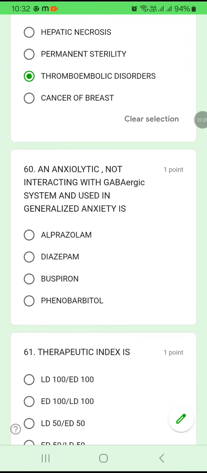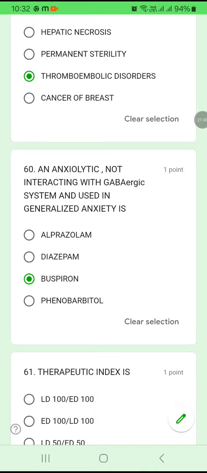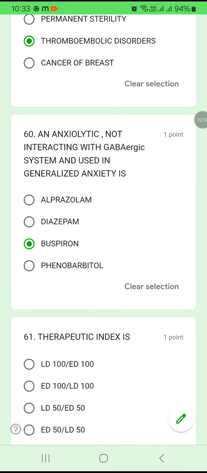60. An anxiolytic not interacting with the GABAergic system and used in generalized anxiety is alprazolam, diazepam, buspirone, or phenobarbital. Okay, an anxiolytic not interacting with the GABAergic system and used in generalized anxiety is what? Buspirone. Option C is the answer, buspirone. Just remember this way, that whenever you get stress or anxiety, the drug prescribed is buspirone.